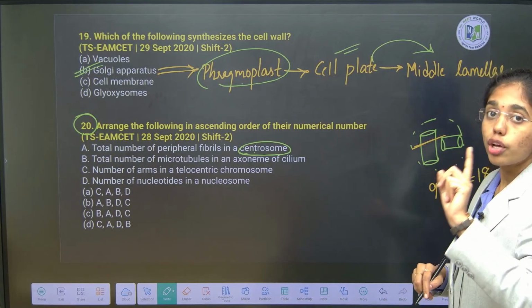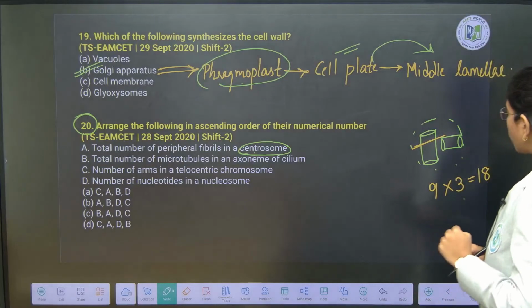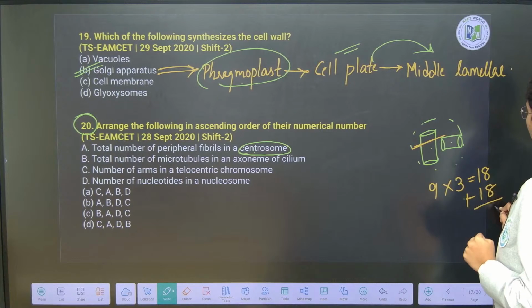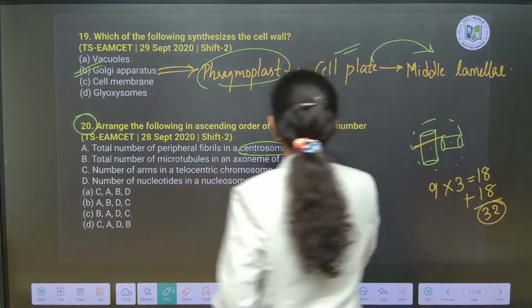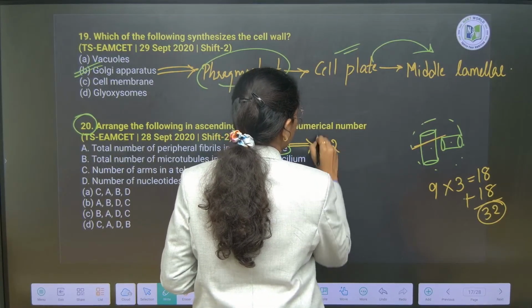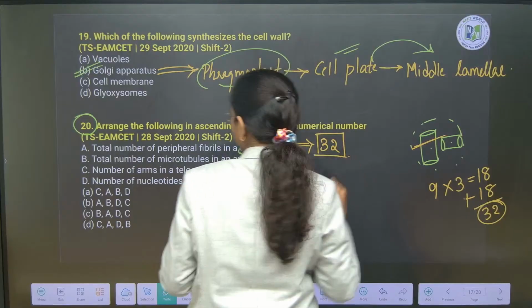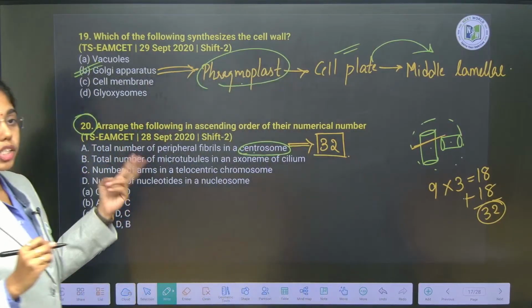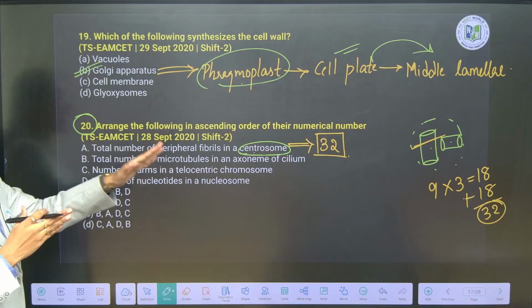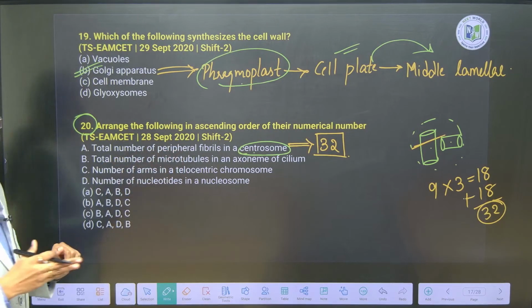As such, you have 2 centrioles in a centrosome. 2 centrioles means here 27 plus 27, you will have how much? 54 peripheral microfibrils are present. Option A. Next, B you see, total number of microtubules in an axoneme of cilium.